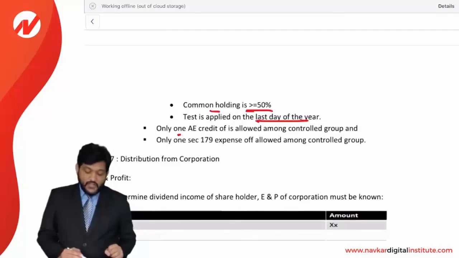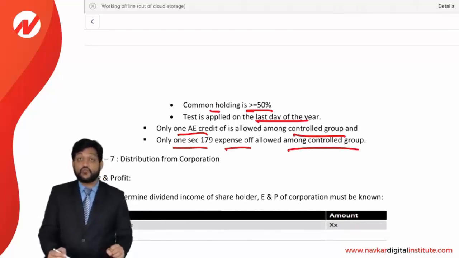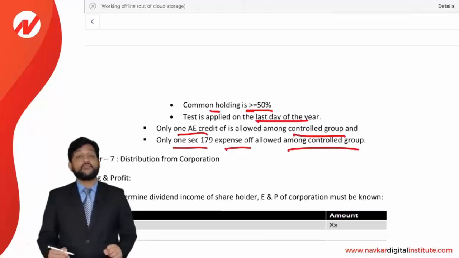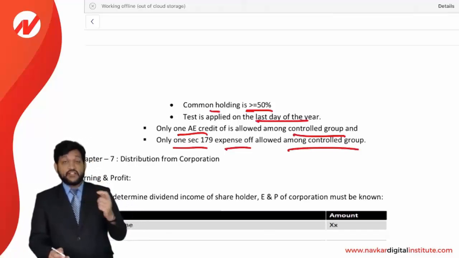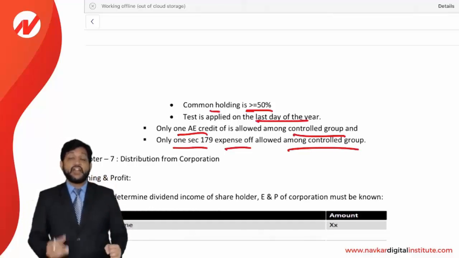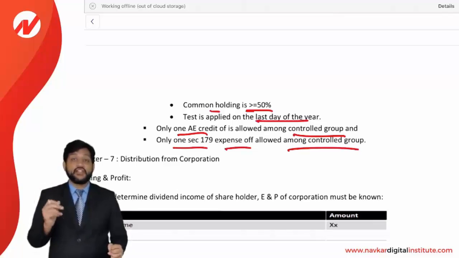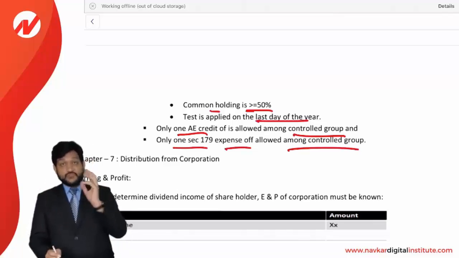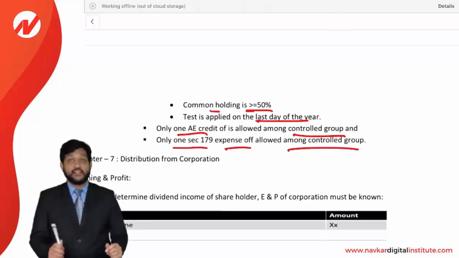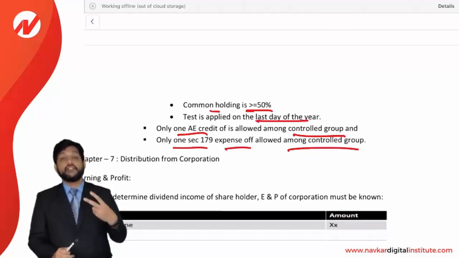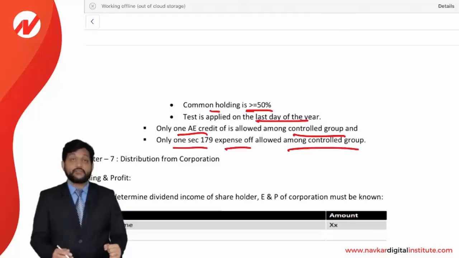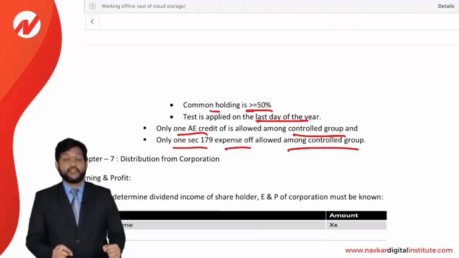Only one accumulated earnings credit is allowed among the controlled group, and only one section 179 expense is allowed among the controlled group. See, these two limitations apply if you are a member of a controlled group. Only one accumulated earnings credit of $250,000 will be allowed to any one of the members at their option, and section 179 expense is only allowed to one of them. So these are limitations when you are in a controlled group, just be clear about it. So first of all, identify whether it is a controlled group, and if it is, then these two limitations have to be taken care of very seriously. So just be clear about the theory. This is chapter number 6.